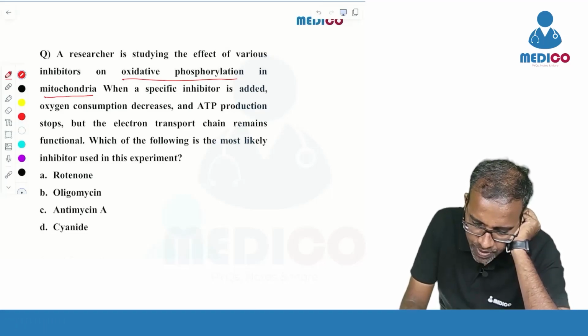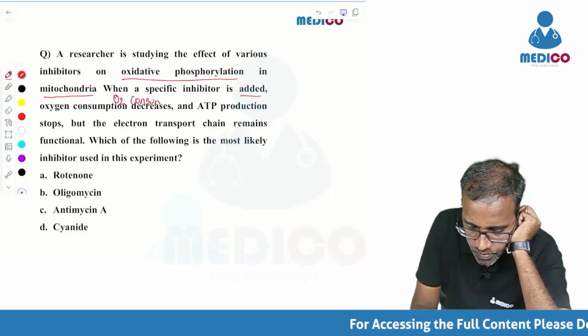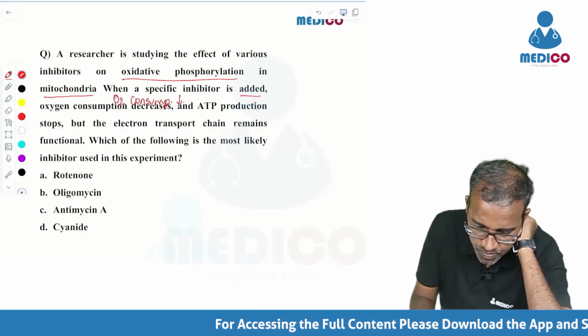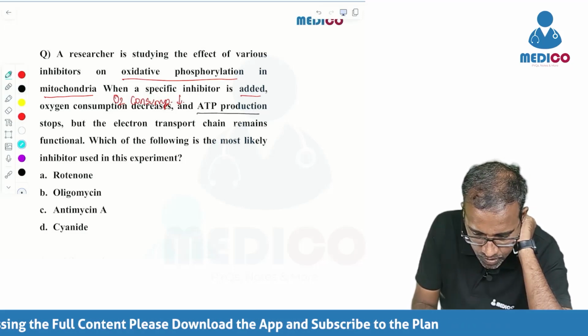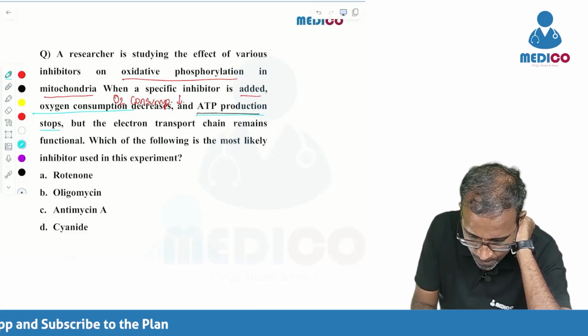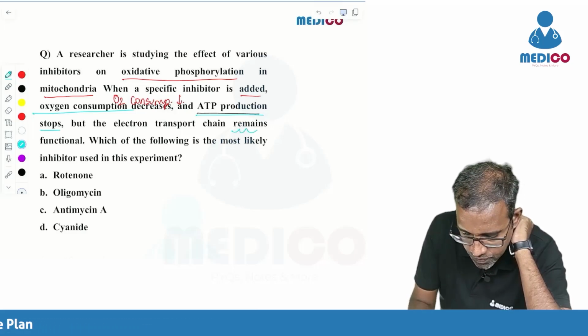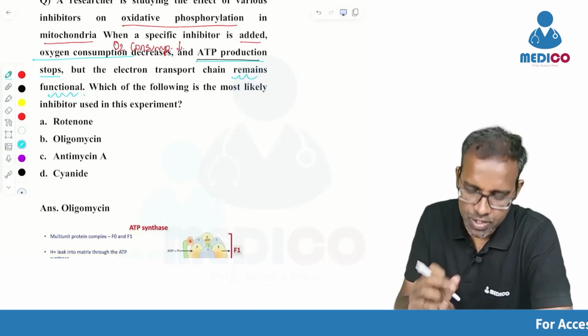When a specific inhibitor is added, oxygen consumption decreases and ATP production stops, but the electron transport chain remains functional. Each and every word is important here.